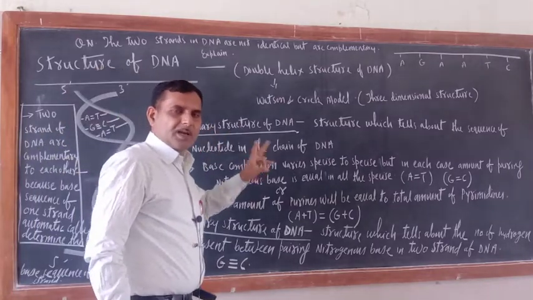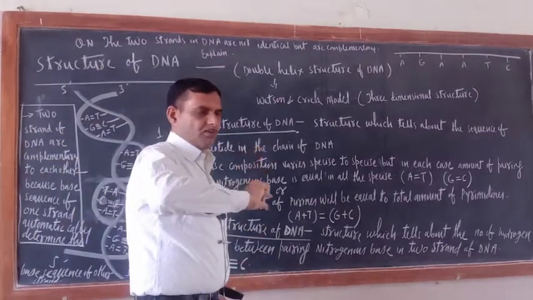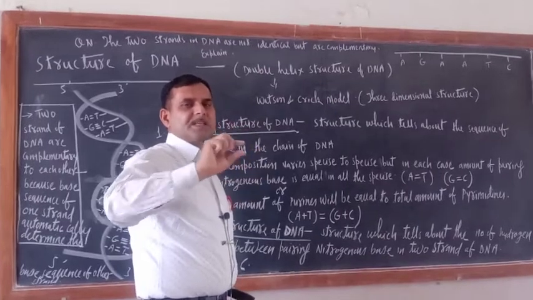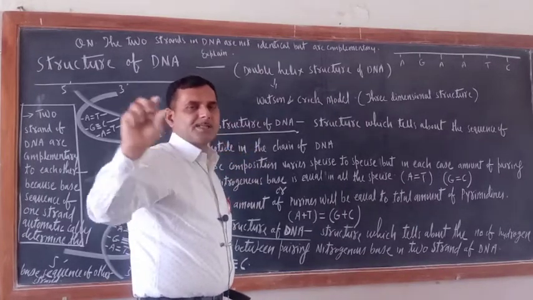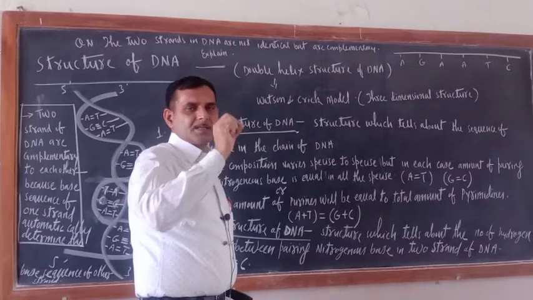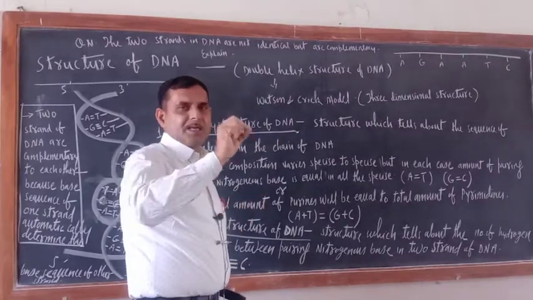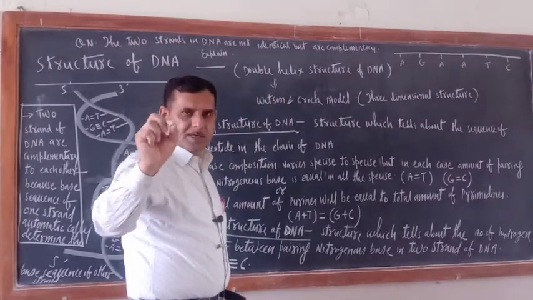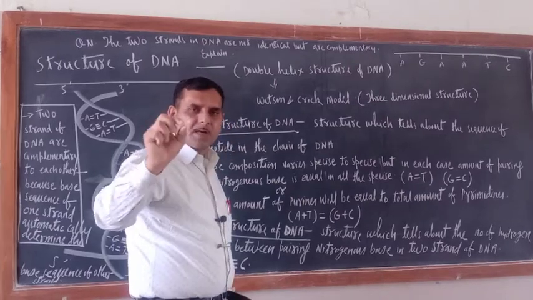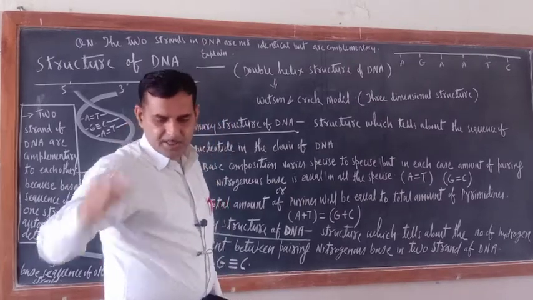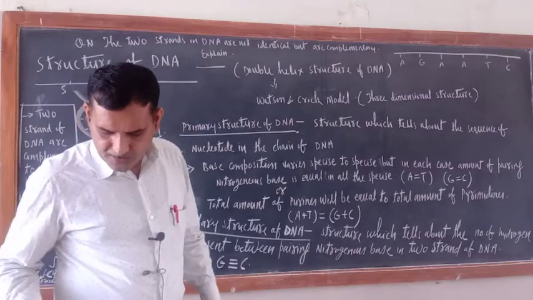And not only that, I taught you what the repeating unit is. Basically, the repeating unit in a DNA strand is base, sugar, phosphate, base, sugar, phosphate, base, sugar, phosphate. This is the only repeating unit.